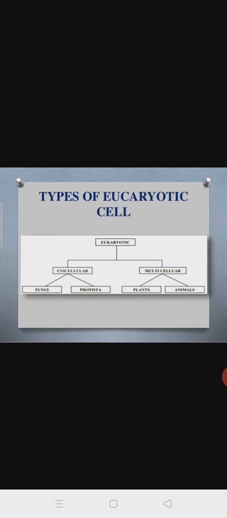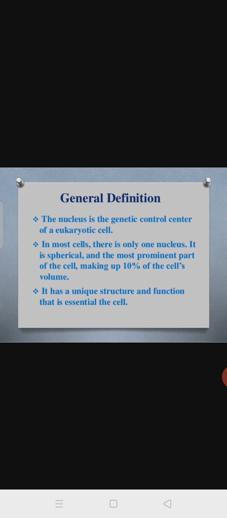Types of eukaryotic cell, that we call unicellular and multicellular. Unicellular means single-celled animals, and multicellular means many cells are present. Okay, uni refers to single, multi refers to more cells being present. Uni means single cell, that is the fungi, protista, and multicellular means plants and animals.